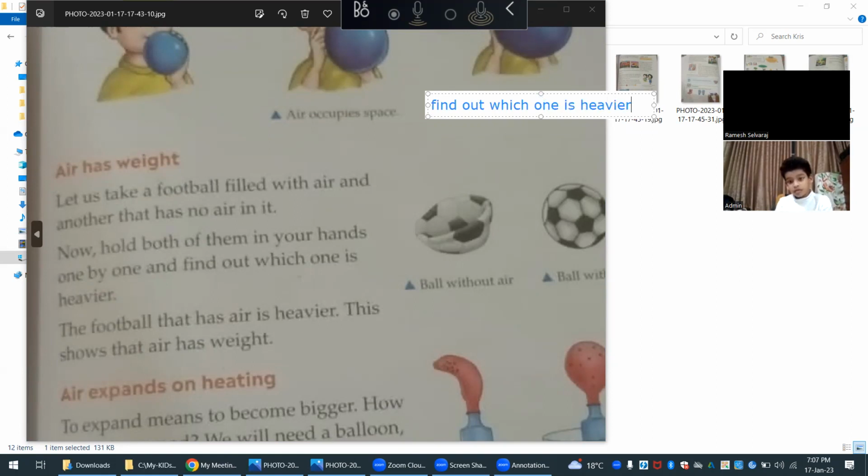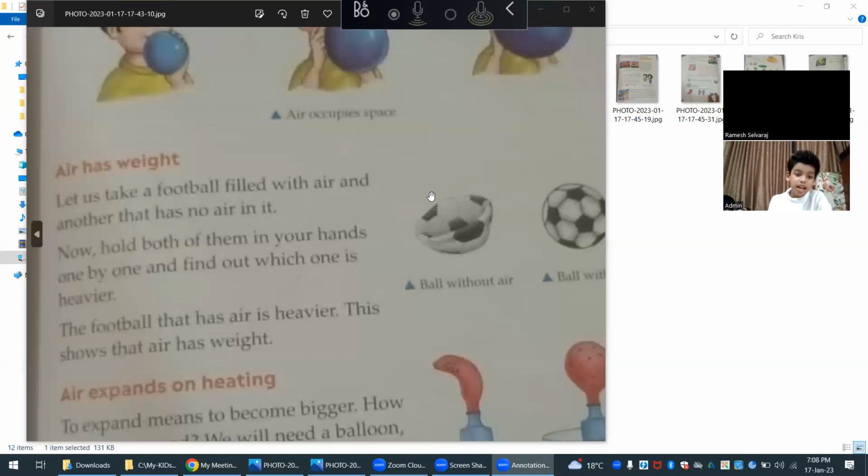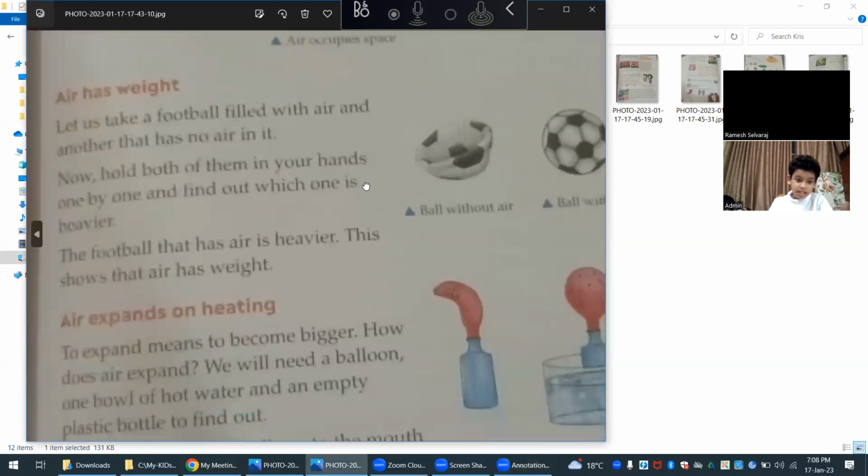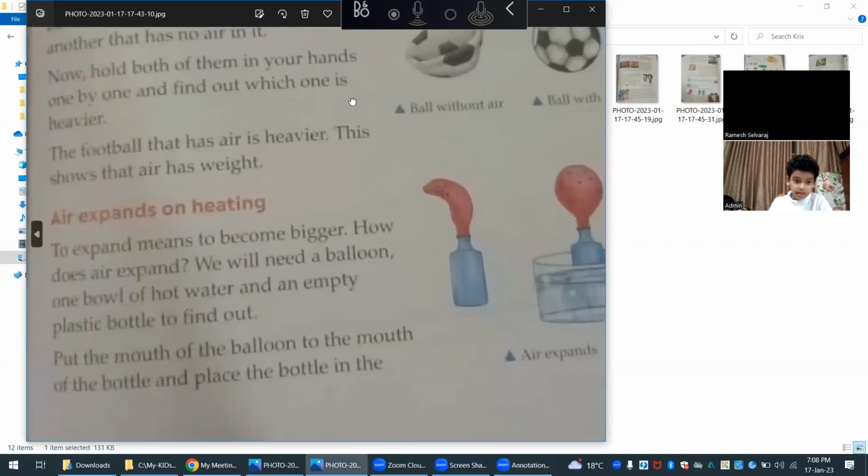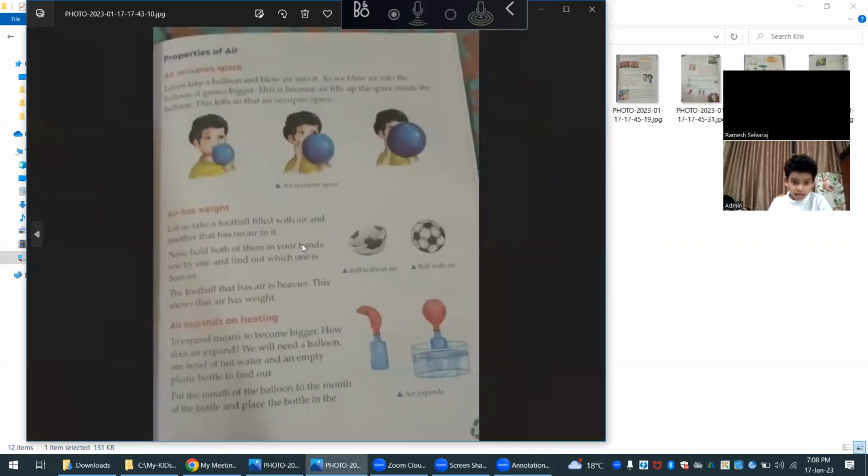Why? Because air has weight. How do you say that air has weight? Good question. Inside the football there is air, and the air becomes heavy and it takes up some space. And when it takes space, it becomes very heavy. Okay, so now let me read, then you listen.